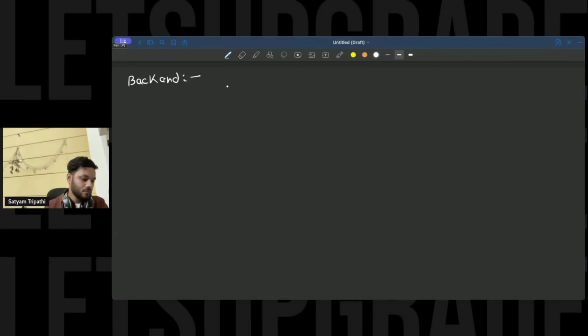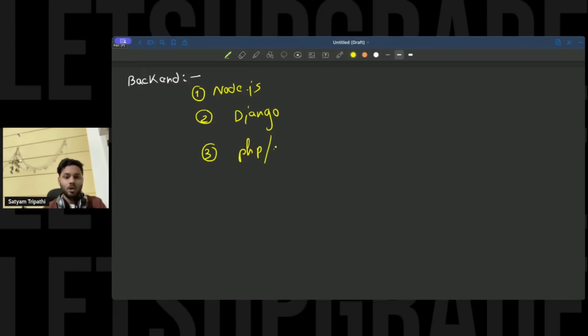Now, so backend we basically have over here. If I talk about backend, we can use Node.js. The second one is Django. And we can also use PHP or Java. These are for backend.